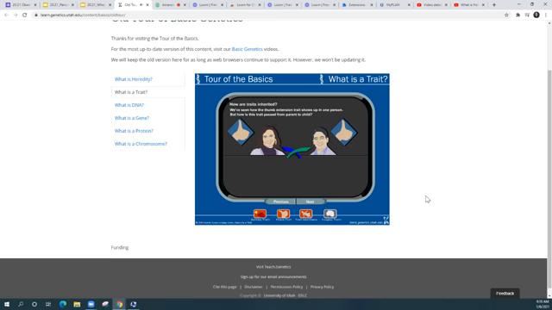How are traits inherited? We've seen how the thumb extension trait shows up in one person, but how is this trait passed from parent to child? The mother and the father, shown here, each have two alleles for the thumb extension trait. When they have a child, they pass one of their two alleles to the child. The child's trait is determined by the alleles she receives from her parents.